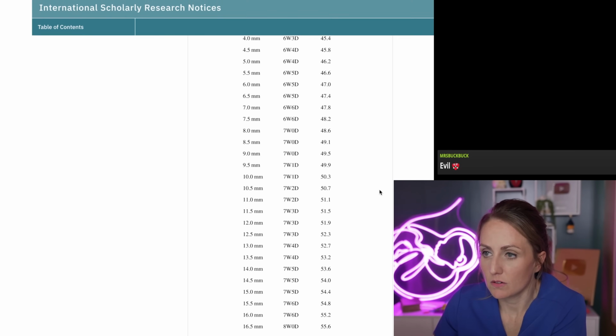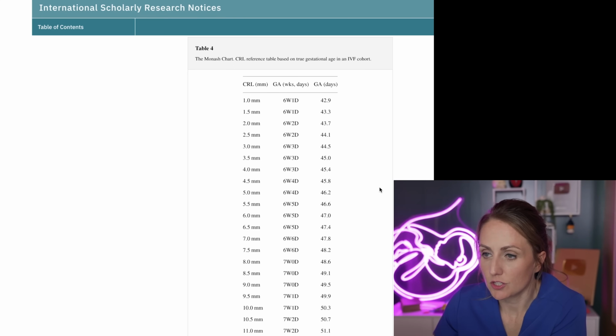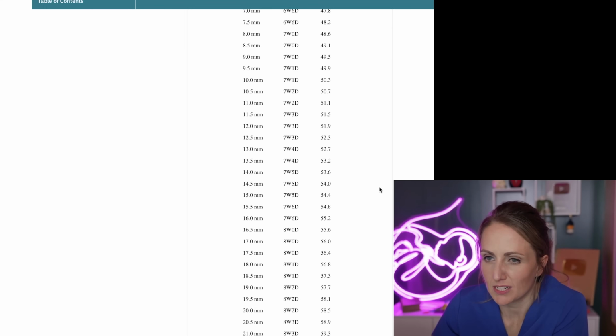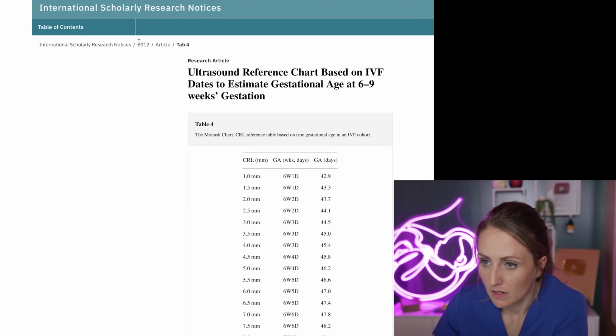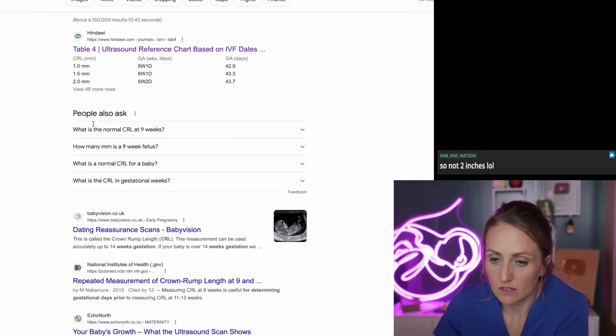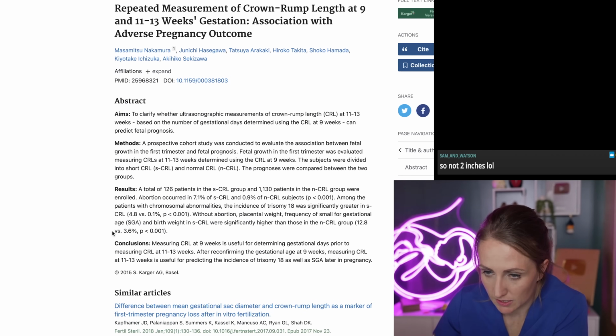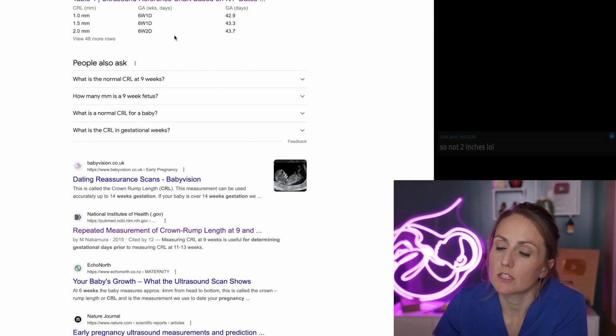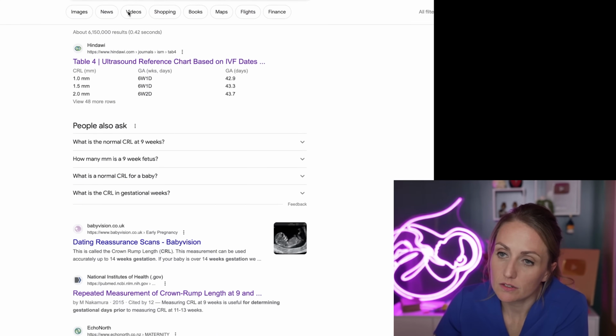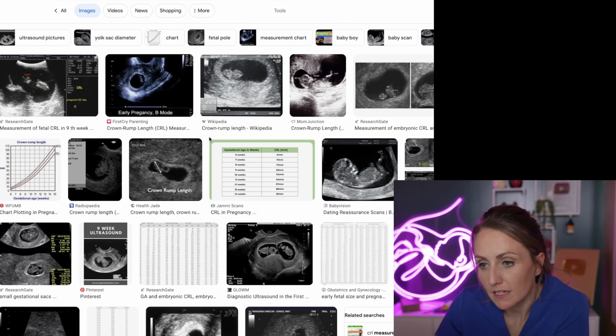6 centimeters. So that's going to be average. Hang on, this is based on true gestation. What is true gestational age? See, then even sometimes they make it wonky like that too and use things that are not usually the way that you would say that. Usually you say fetal age or conception age. 9 weeks for determining gestational days. Oh my gosh. I just want a clear answer, a chart. Please, help me out. All right, this one is by gestational age.